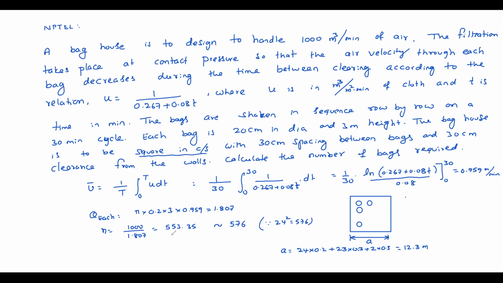So always you should be careful about this number of bags, what he is asking exactly. So square in cross section, obviously 576 you should provide, the next higher perfect square. So like this, you can expect this kind of problems in GATE.